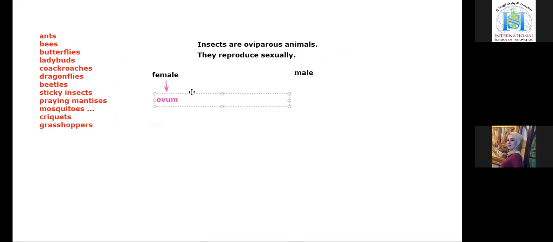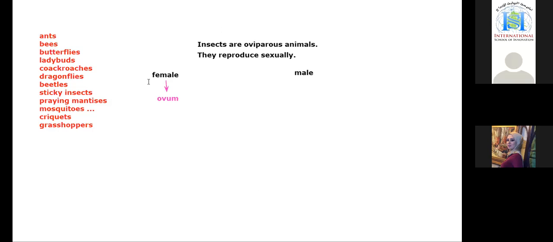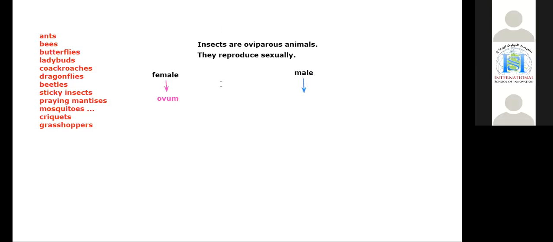What's an ovum? It's the female sex cell or the female reproductive cell. What about the male? What do males make? They make the sperm cell, which is the male sex cell or the male reproductive cell.